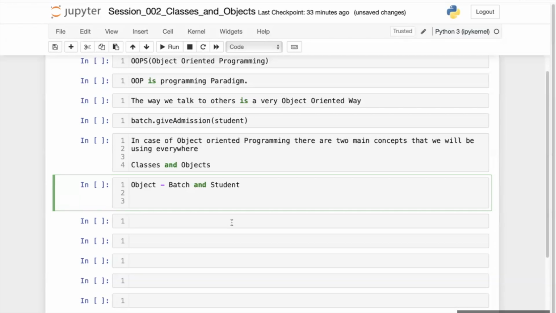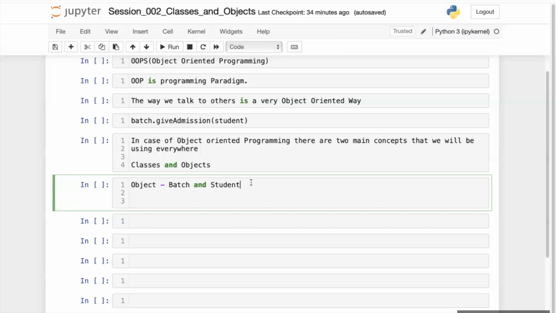So now let's understand this thing in more detail. I want to create an object called batch, and I want to create an object called student. So these are the two objects. Batch and student are the two objects that I want to create.